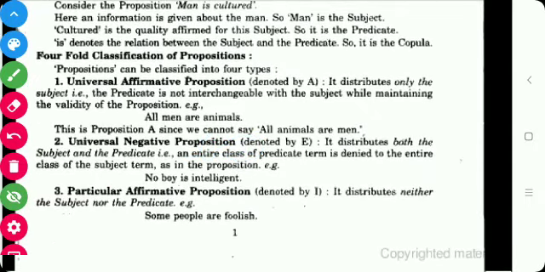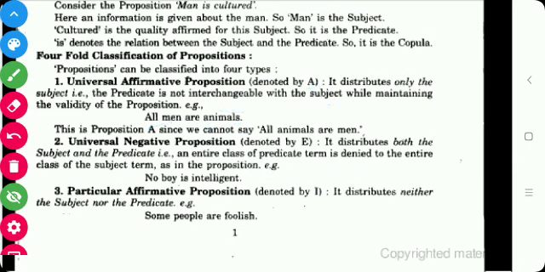Next is fourfold classification of proposition. Propositions can be classified into four types. First is universal affirmative proposition, which is denoted by A. It distributes only the subject, that is, the predicate is not interchangeable with the subject. For example, all men are animals. This is a type A proposition, and we cannot exchange men with animals, so we cannot say all animals are men. That is a universal affirmative proposition.